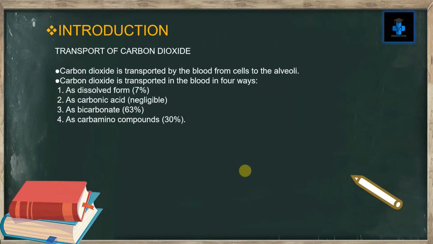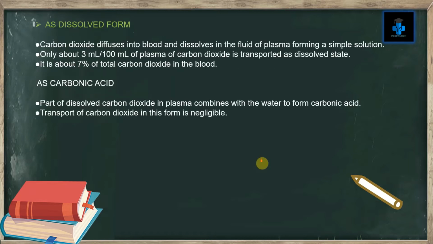Introduction. Transport of carbon dioxide. Carbon dioxide is transported by the blood from cells to the alveoli of lungs. Carbon dioxide is transported in the blood in four ways. 7% of transportation takes place in dissolved form. As carbonic acid is negligible. The majority of carbon dioxide is transported as bicarbonate. And as carbamino compounds, 30% is transported.